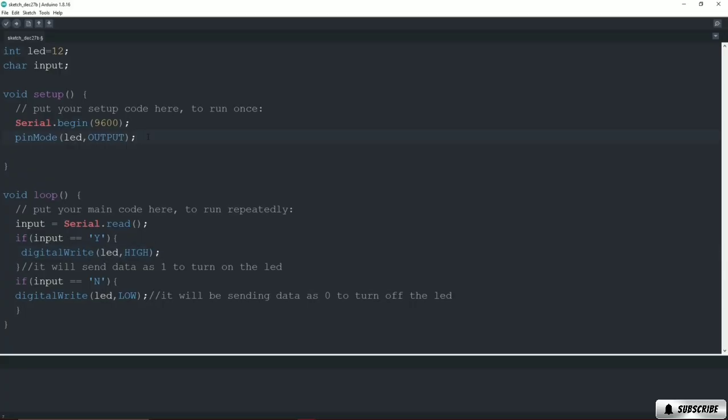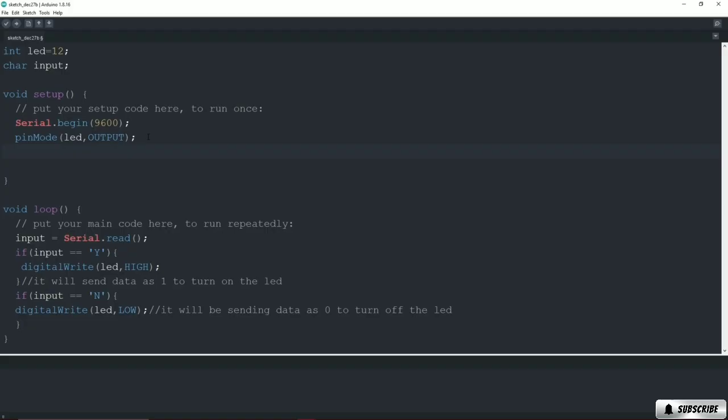So after this pin mode, we will ask our user to provide the input. I will type here Serial.print, and in here we will provide a text where we ask our user to press Y to turn on the LED and press N to turn off the LED.